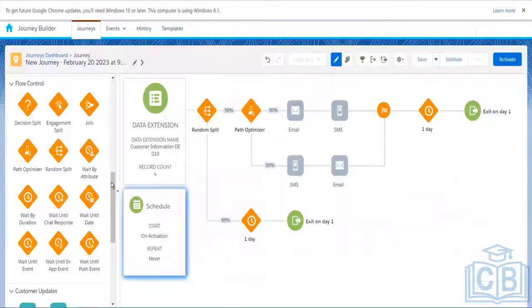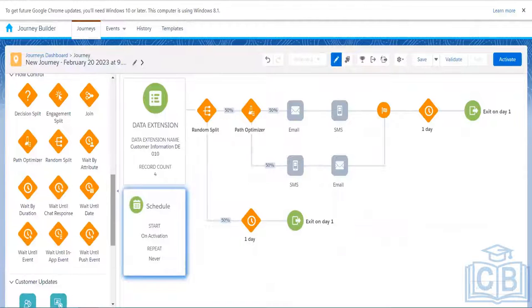Can you give any use case for this? I didn't understand why we're using this random. Let's say we have lots of customers and we don't want them to be routed to a single path, because that will take more time. Just to distribute evenly across different paths, so that it becomes lighter on the system. That's why we can do it. But apart from that, it doesn't have any significant use case. I think through filter also we can do it, but for shorter data we'll be using that.